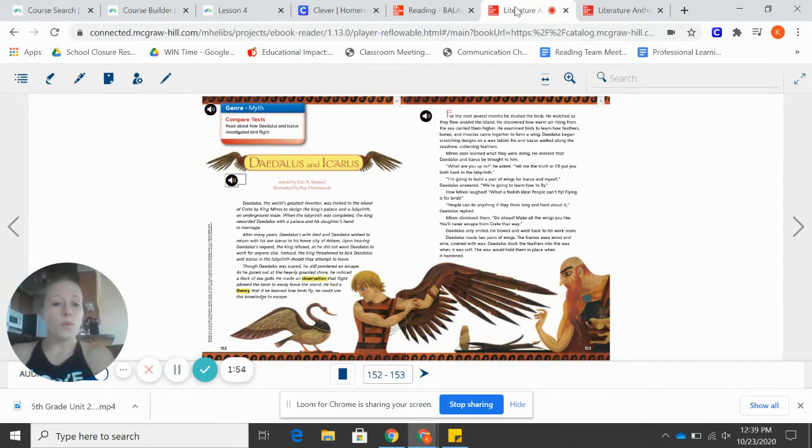Now remember, in our first prompt that we practiced, I used information from the text to support my answers. Okay, so it was asking me to compare how they felt about birds and how they investigated birds. So with that said, I used my evidence from the story to back up my thinking. You need to make sure you do the exact same thing.